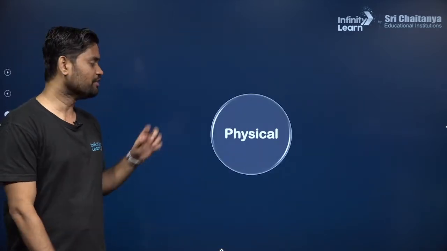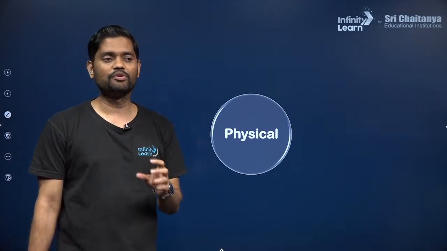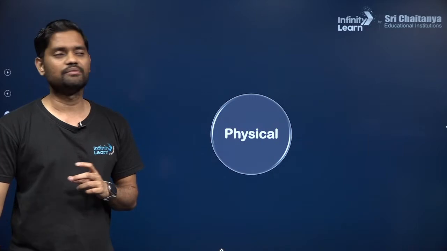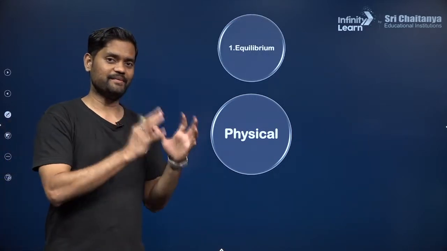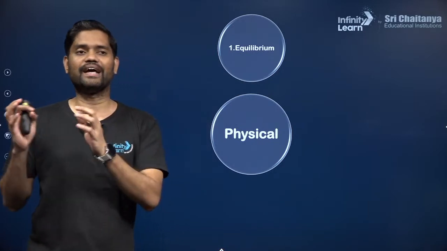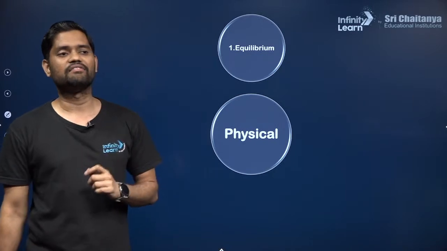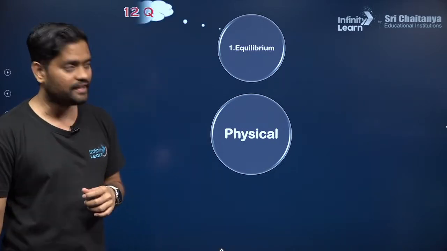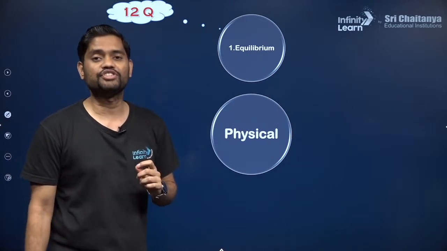In terms of physical chemistry, guys, the first and foremost very important chapter that comes is equilibrium. Equilibrium consists of both chemical equilibrium and ionic equilibrium. Please make a note of it, guys. Why am I saying so? Because the total number of questions in the last 5 years is 12 questions.